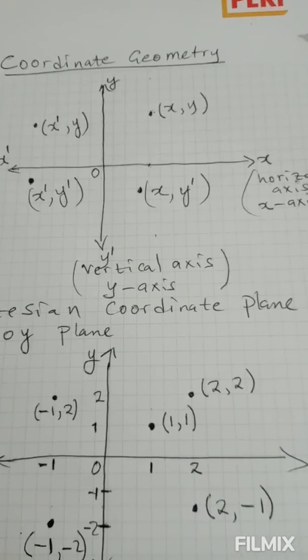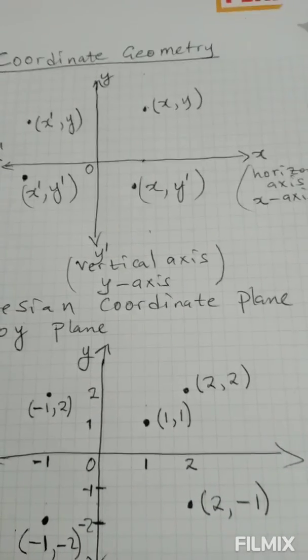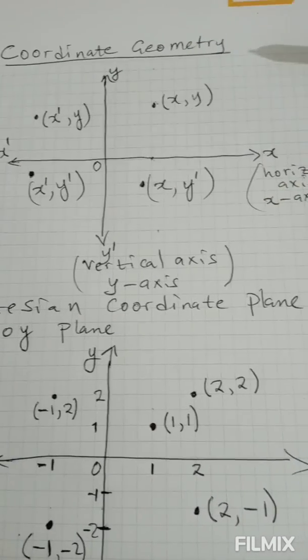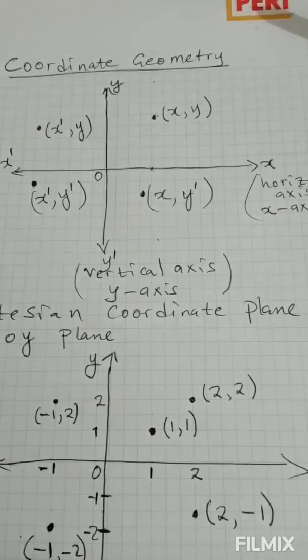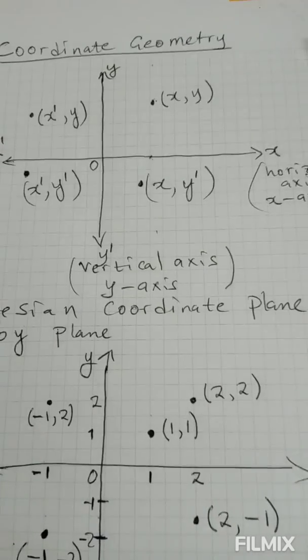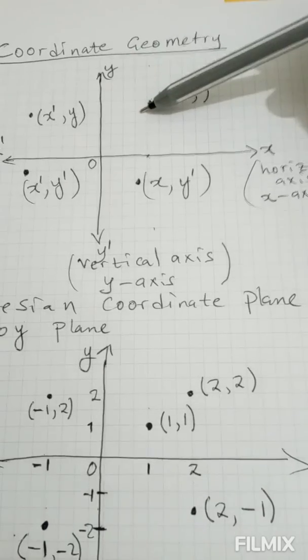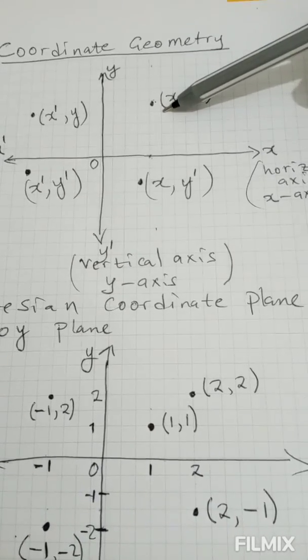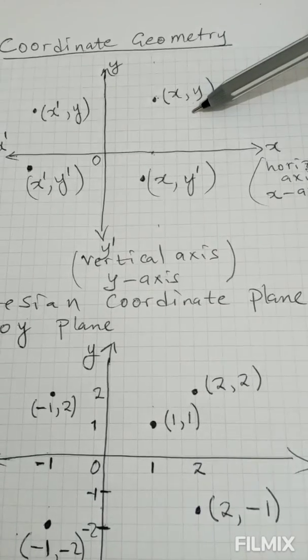Our lesson today is about coordinate geometry. But before we go any further to discuss coordinate geometry, it is important for us to talk about the basic concepts. The first concept is the concept of the point. A point consists of two coordinates, the x-coordinate and the y-coordinate.